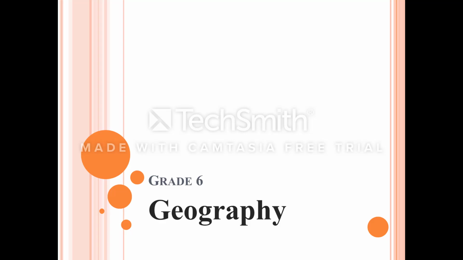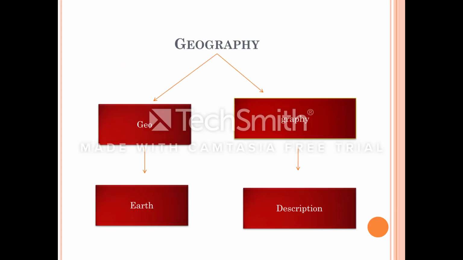You study geography under social science. Geography means description of the earth. The word geography is derived from two Greek words, geo and graphy. Geo means earth and graphy means description. So, we study the description of earth under geography.